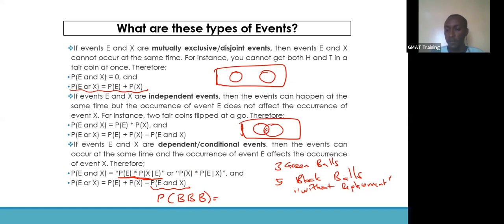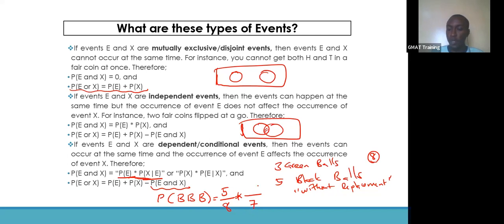If you have 5 black balls and 3 green balls, you have a total of 8 balls. Out of these 8 balls, we are picking the first black ball. The probability of picking a black ball on the first try is 5/8. Now, we already picked one, and we're not replacing the black ball, so we have 7 balls left for the second pick.